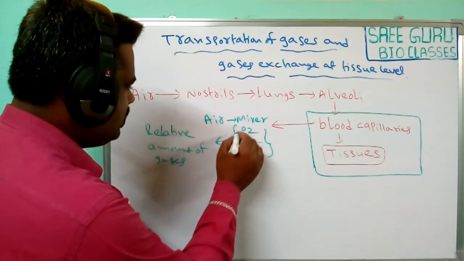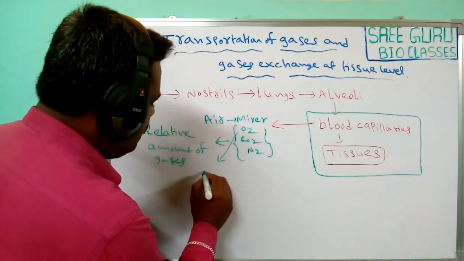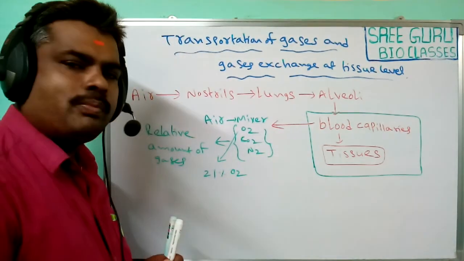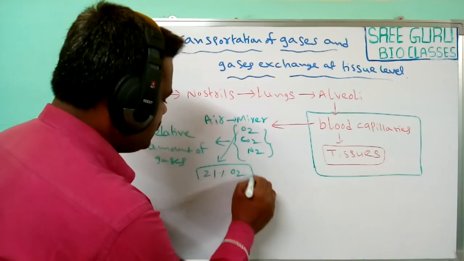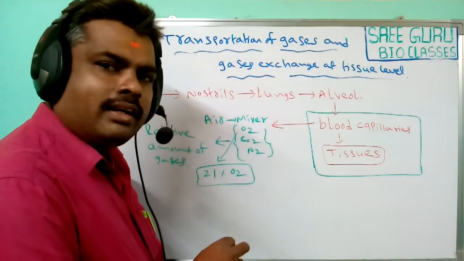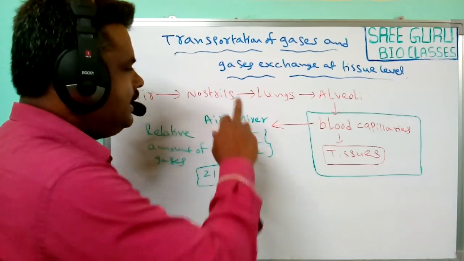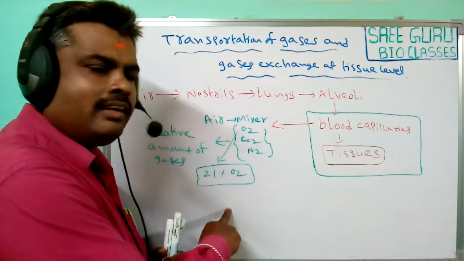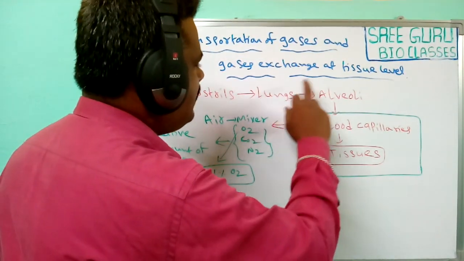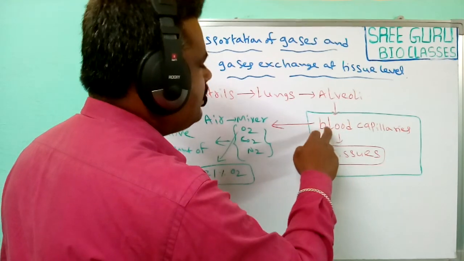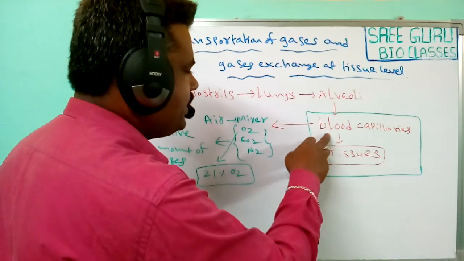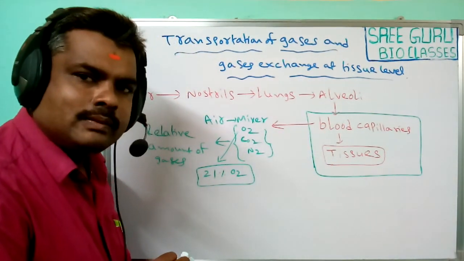Generally, 21% of oxygen is present in the atmosphere. Most of this oxygen reaches the lungs. From the lungs, through the alveoli, the oxygen is completely diffused into the blood capillaries.